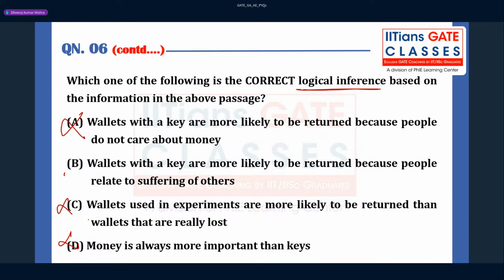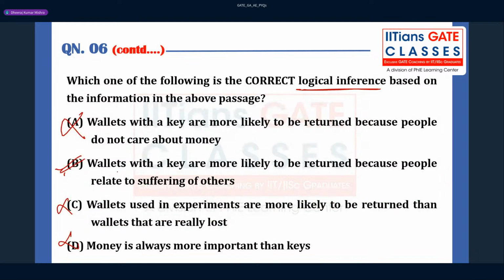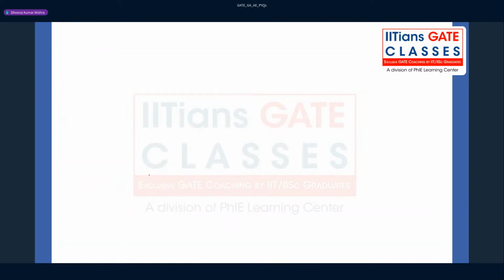Actually, I also lost something somewhere, so this is very important to understand. So option B is correct, because after all, humans are compassionate here. Though in reality not everybody is compassionate and honest, according to this passage humans are naturally compassionate and honest. So because of that, wallets with a key are more likely to be returned because people relate to the suffering of others. People are going to suffer a lot if something is lost. So option B can be the correct answer for this question. I hope this makes sense to you.